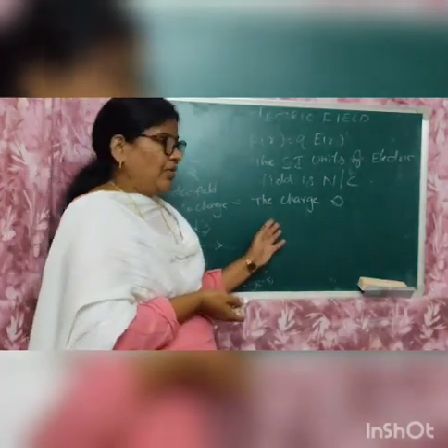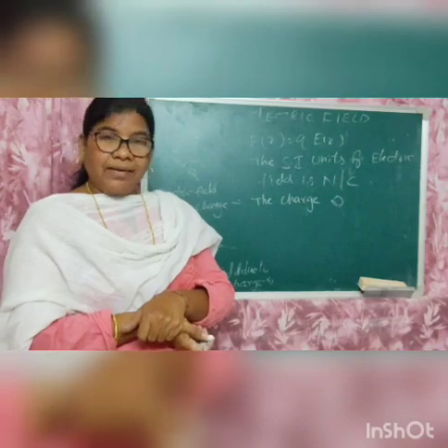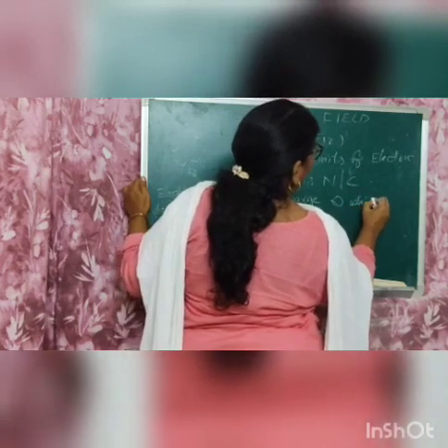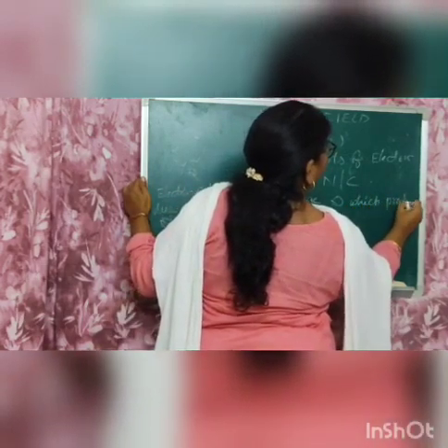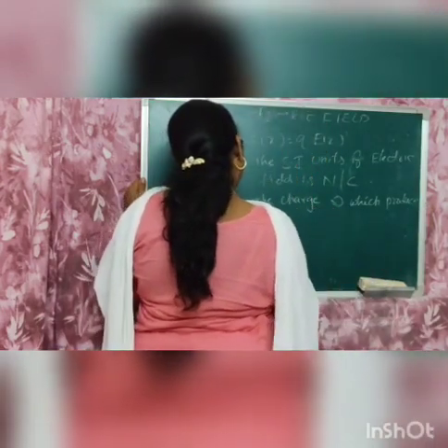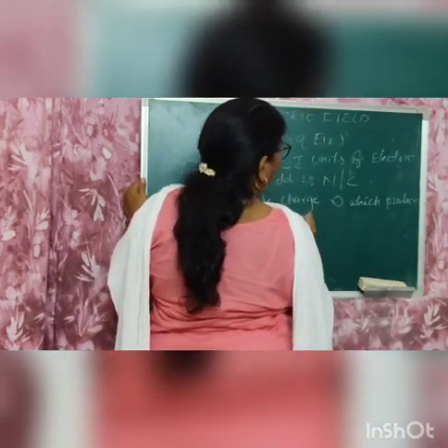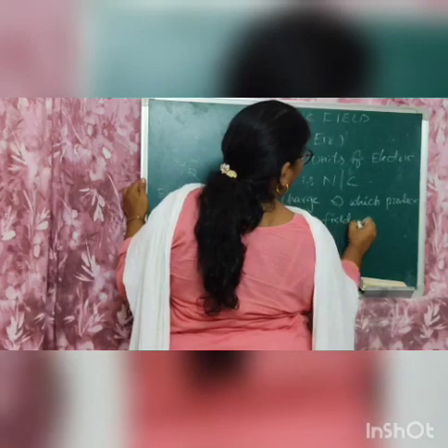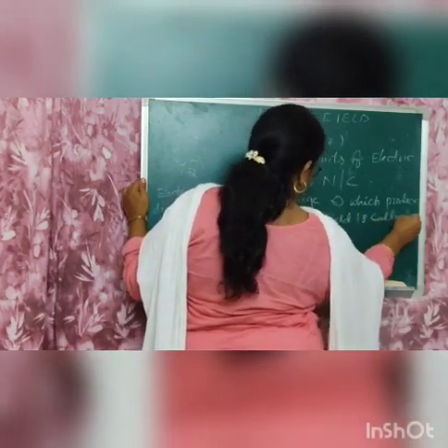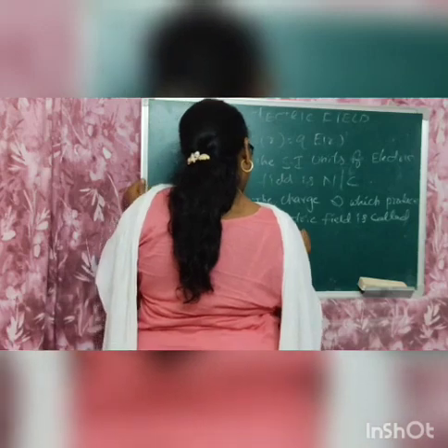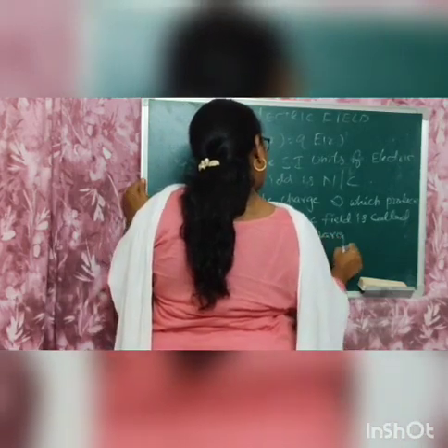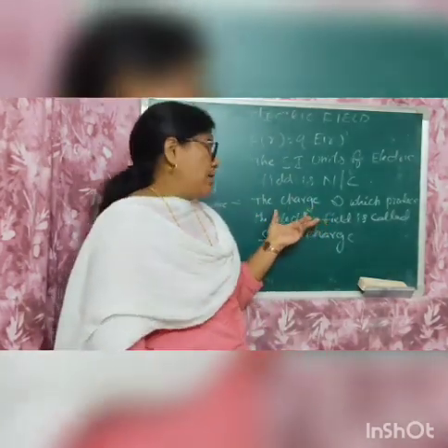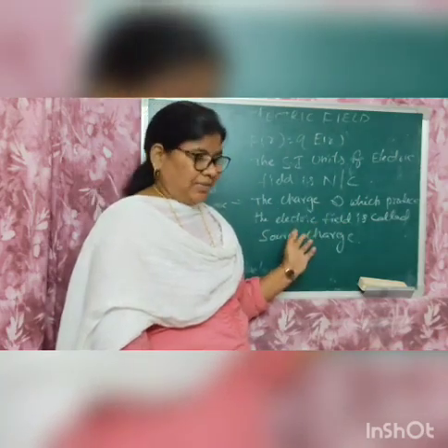The charge capital Q which produces the electric field is called the source charge.